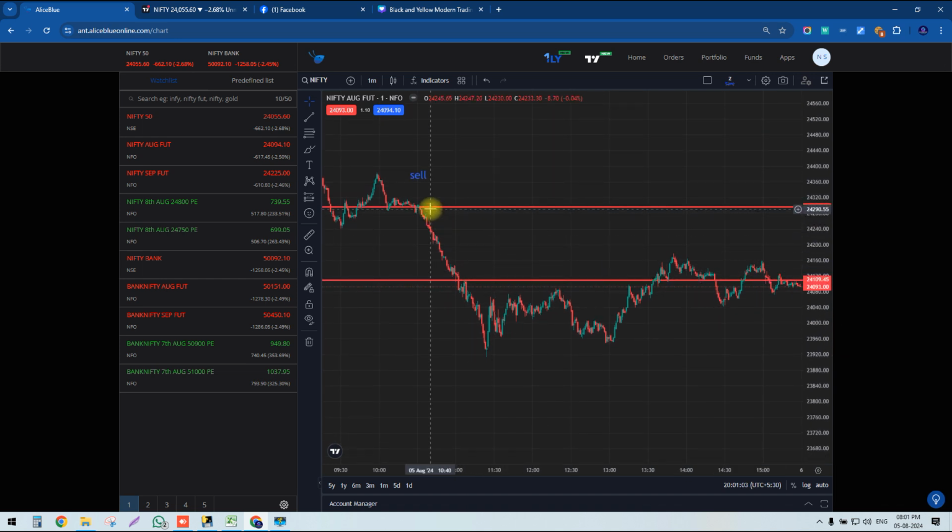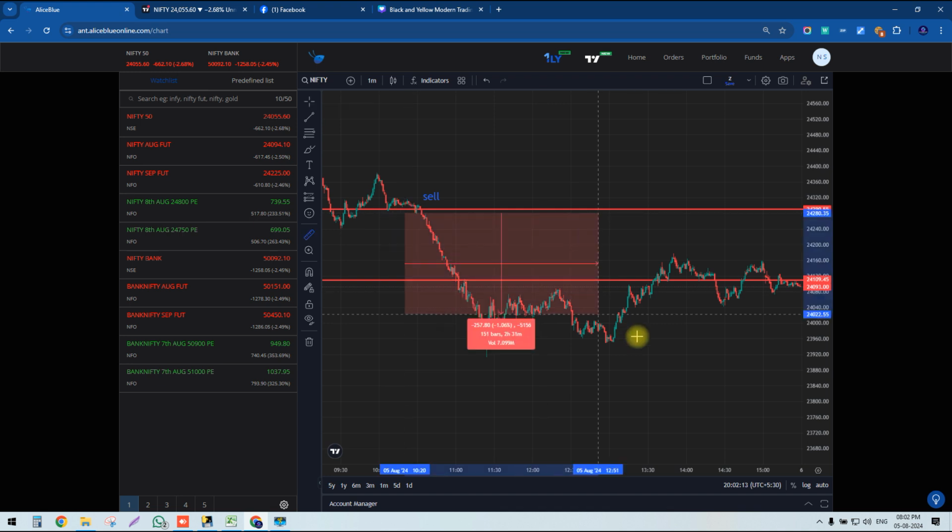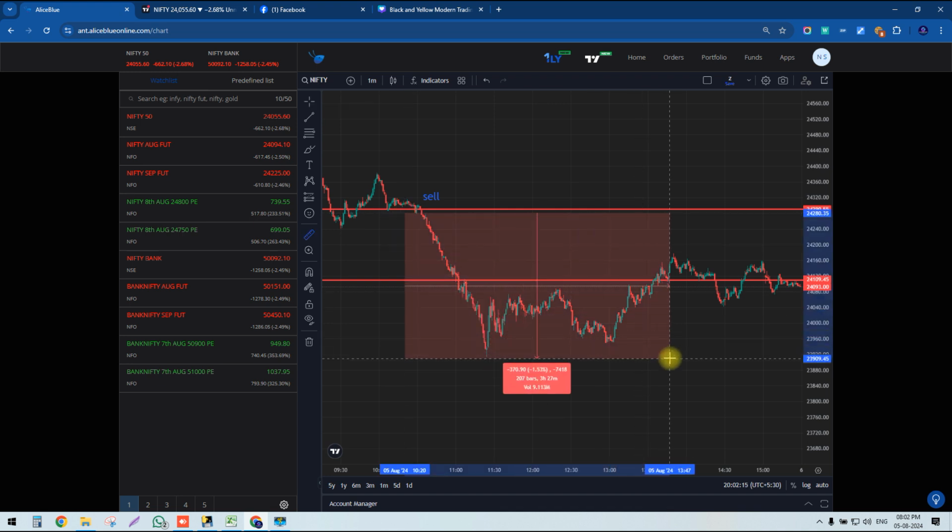Our sell was generated somewhere here, and our Nifty futures also here. Let's mark from here to here, almost 370 points. You can see here guys, 370 points the market fell down today.